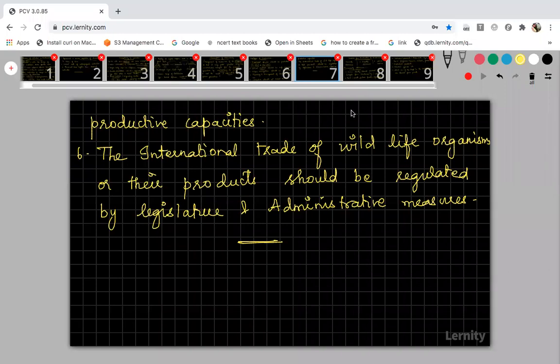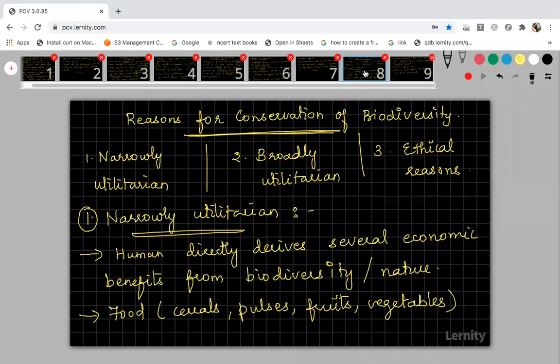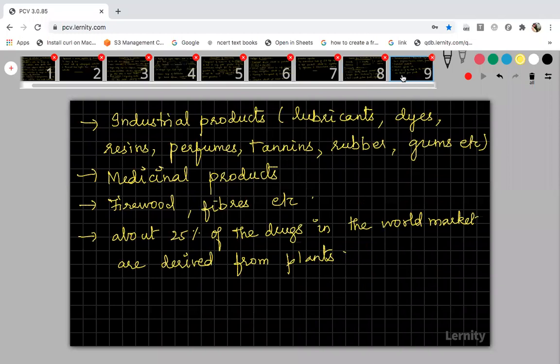See, when we are utilizing something, it means we are exploiting that, right? And that exploitation, when it reaches beyond the limit, when it becomes over exploitation, then it will lead to loss of that particular resource. Got it? So this is the 9th one.